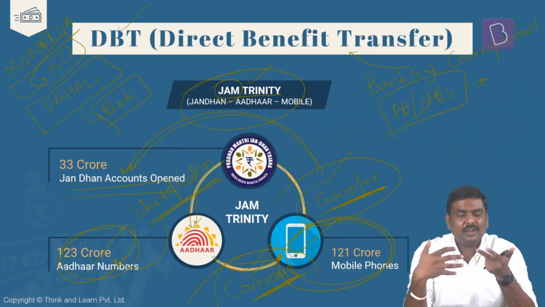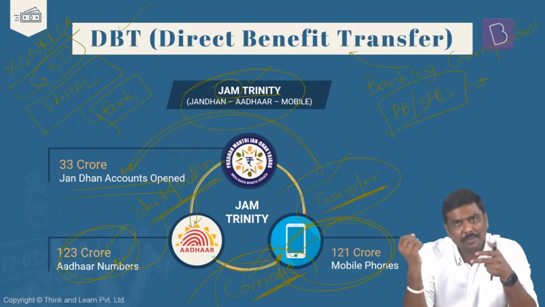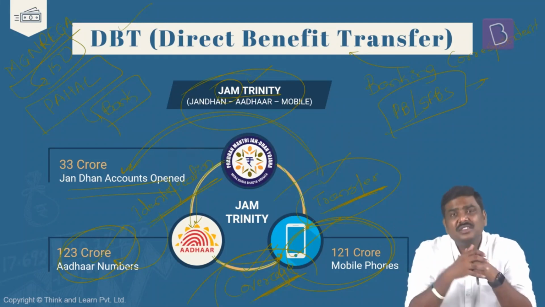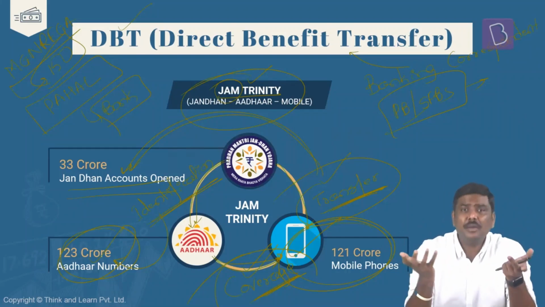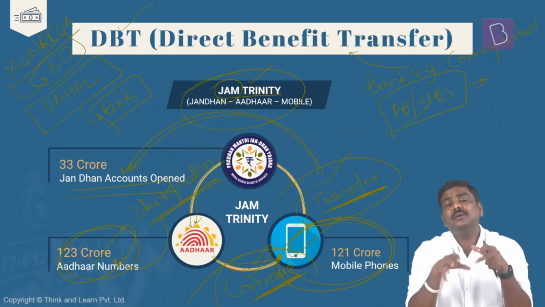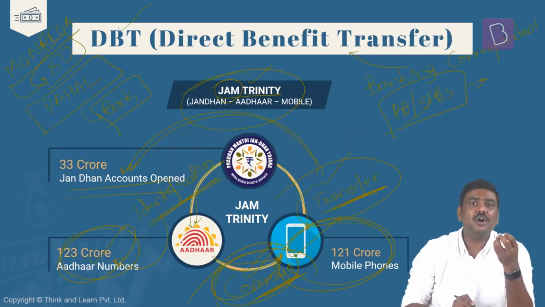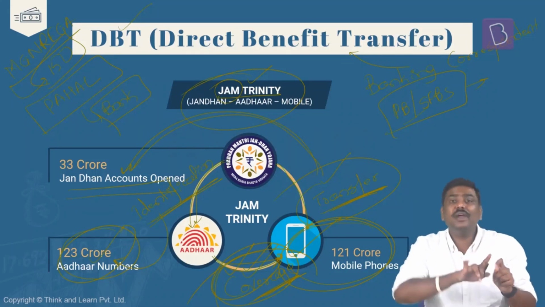So this particular beneficiary, that is a Manrega worker, is supposed to go from his village to another village where the bank branch is present. Otherwise, he has to have, let's say, a mobile banking facility. Now, you're talking about a Manrega worker. There is supposed to be presence of other point of sale infrastructure, for example, UPI payment infrastructure or QR code payment infrastructure. Again, for that, certain expenditure has to be incurred. Right? You expect the beneficiary to have a smartphone, etc. So there are problems with respect to coverage or identifying the beneficiary and ensuring that the beneficiary will be able to get access to the benefits like this.